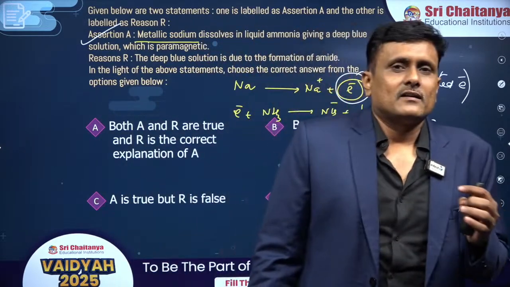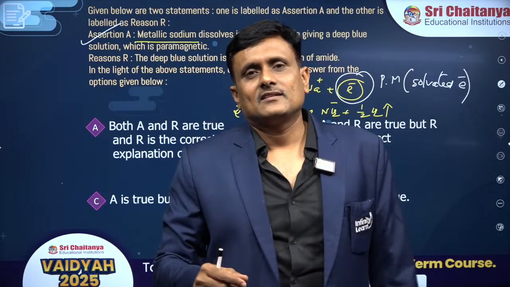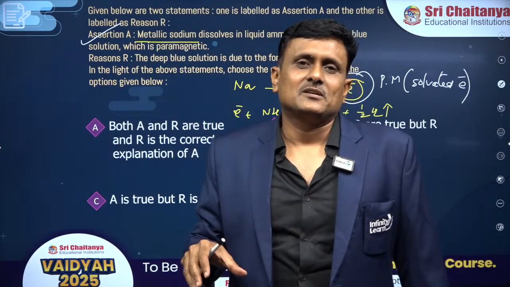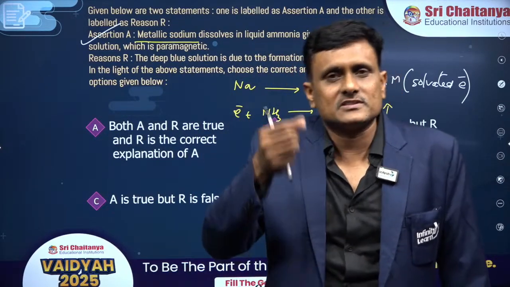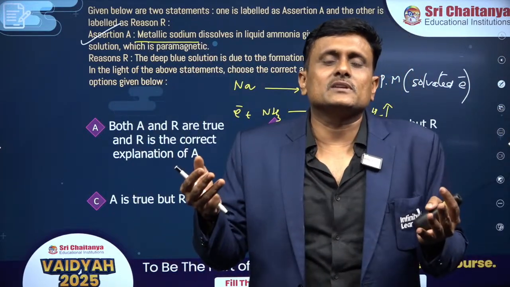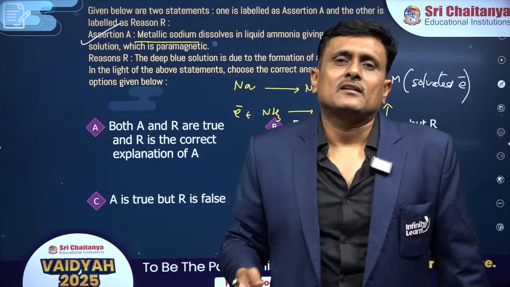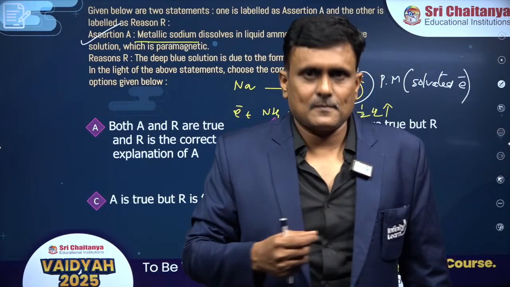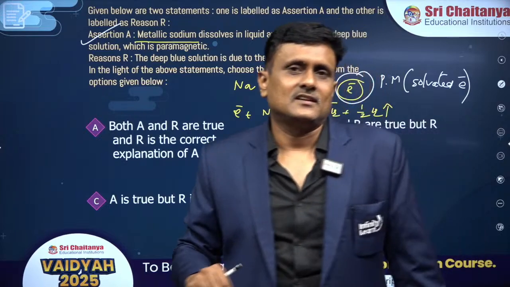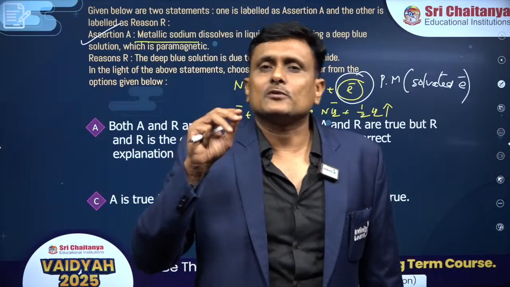Now listen. That's what I said, that an electron when single is not so strong. When the electron is surrounded by ammonia molecules, which also have a lone pair of electrons, it forms a cluster and appears to be the reactive one. That's the power of solvated electrons, and solvated electrons are actually responsible for the reduction reactions. Sodium in liquid ammonia is a good reducing agent, not because of amide, it's because of the solvated electron.